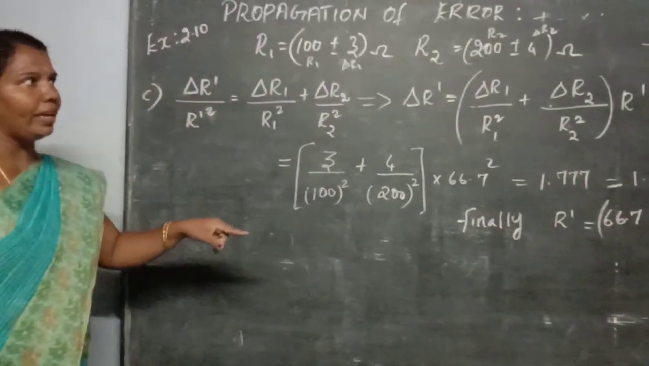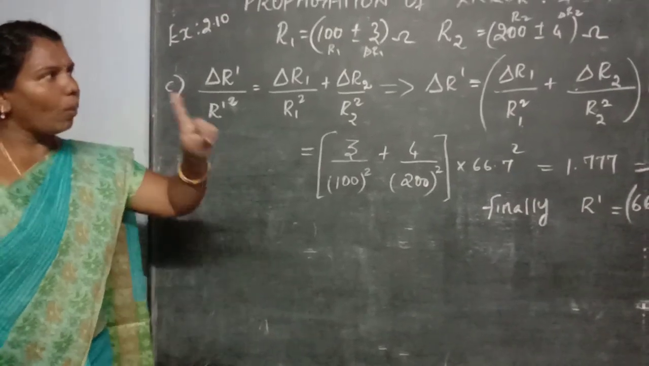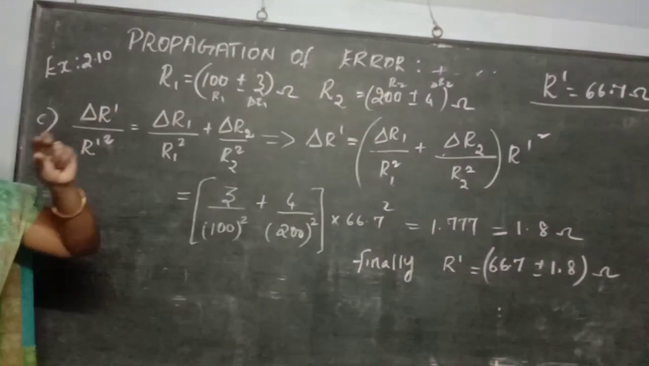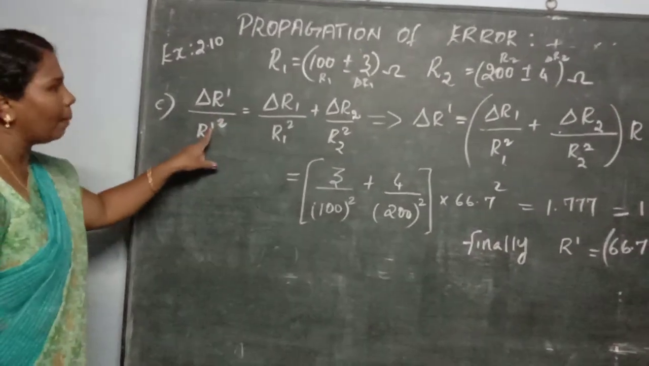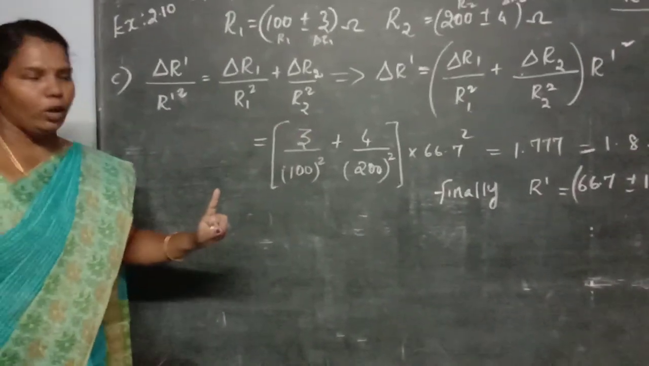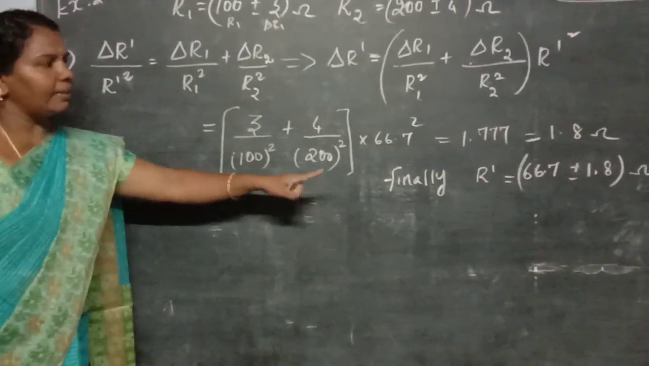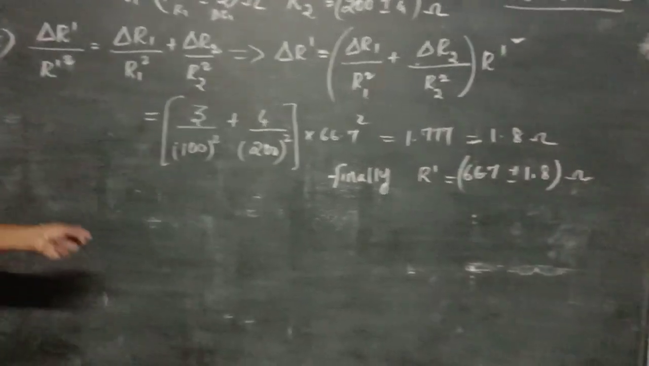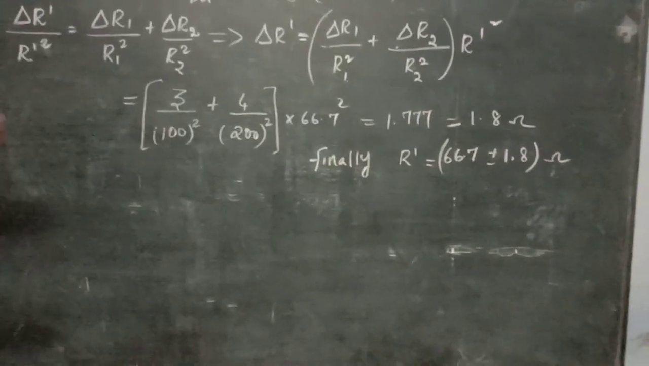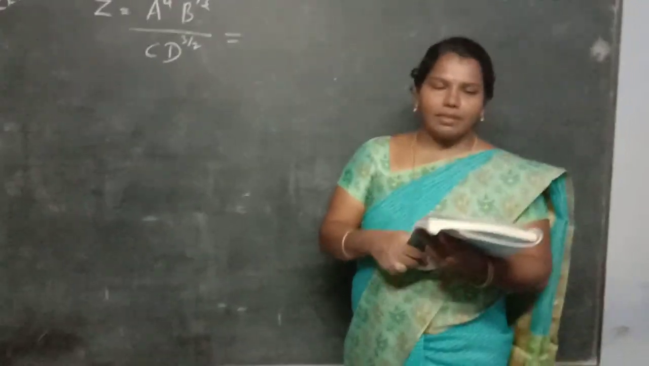So in the parallel combination, you take two steps. One step is to find R dash, the true value, and another step is to find the absolute error value. Therefore the final answer is R dash is equal to 66.7 plus or minus 1.8 ohm. Okay. Next example is 2.11.